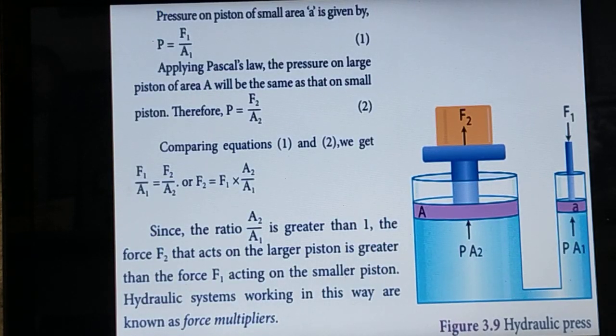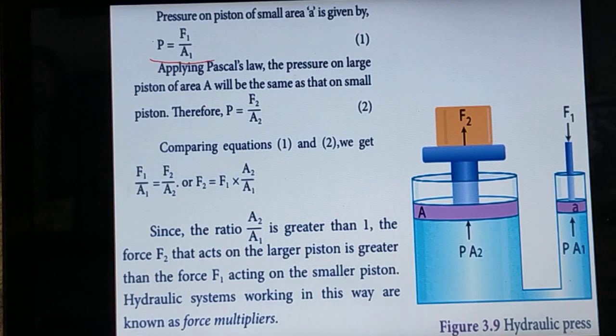Then the pressure on the piston of smaller area is given as P equal to F1 by A1. Applying Pascal's law, the pressure on the large piston of area A2 will be the same as that of the smaller piston.